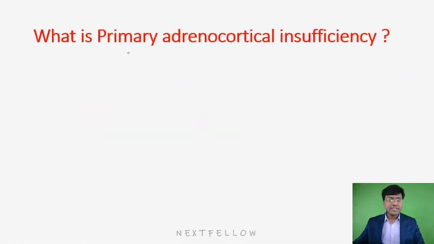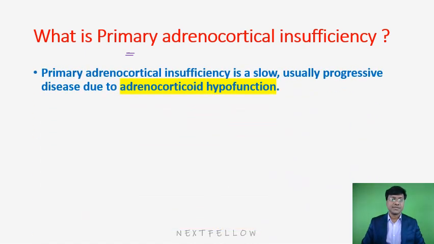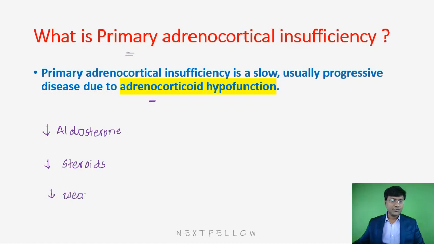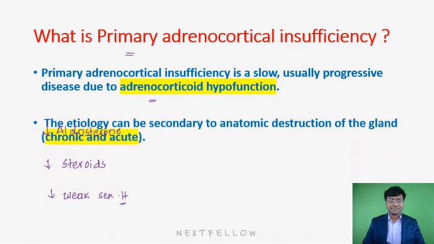Now, what is the primary adrenocortical insufficiency? In case of primary, as I have said, the pathology is directly within the gland. There will be decrease in the adrenal cortical hormones. What are the adrenal cortical hormones? That includes aldosterone. Next, there will be decrease in the steroids, and there will also be decrease in weak sex hormones. So this is your primary adrenocortical insufficiency.